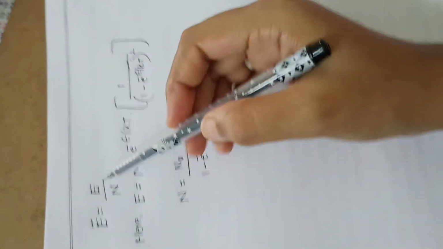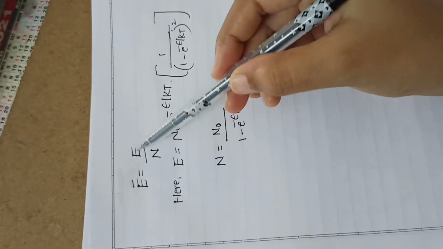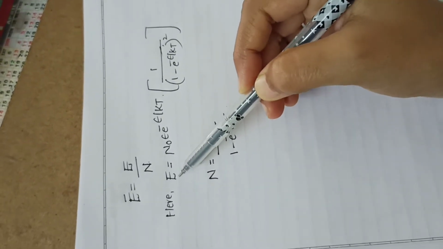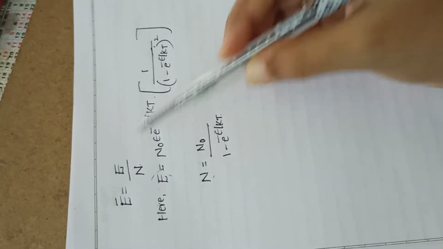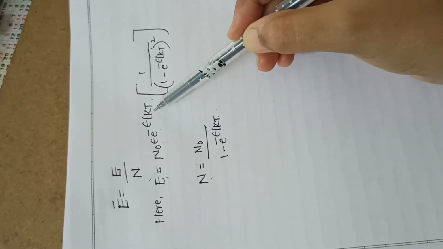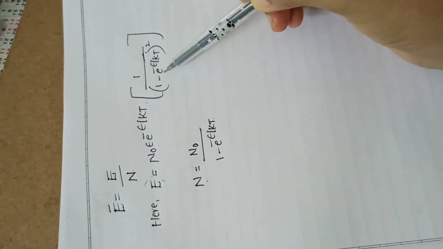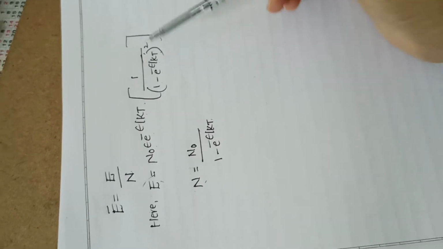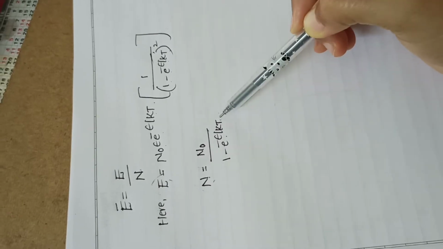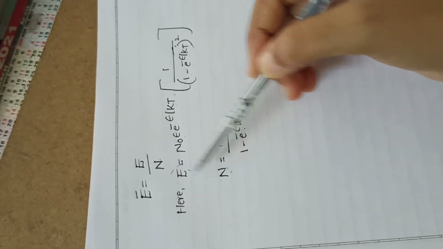Okay, so continuation class. The average energy E bar is equal to E by N. Already in the previous video we have derived the values of capital E and capital N. So E is equal to N naught into e to the power of minus E by kT, divided by (1 minus e to the power of minus E by kT) whole square, and N is equal to N naught by 1 minus e to the power of minus E by kT. Substitute these two values in this equation.